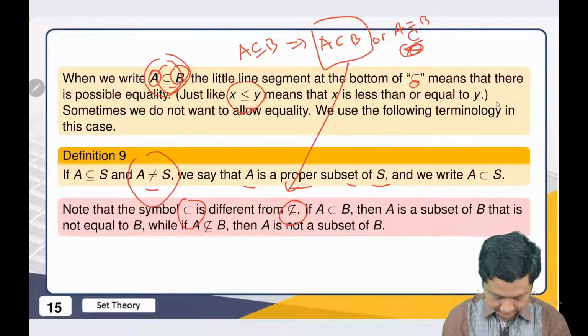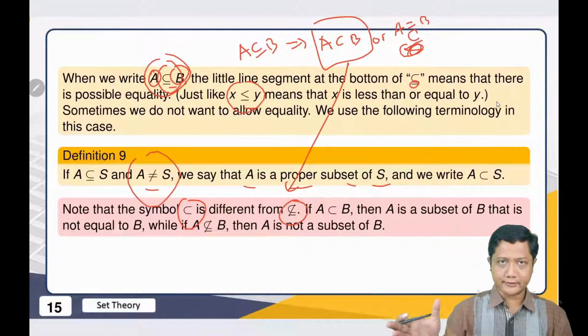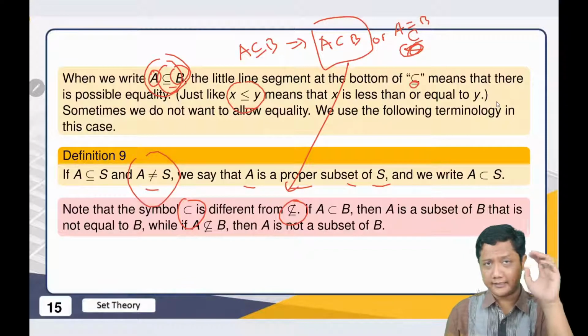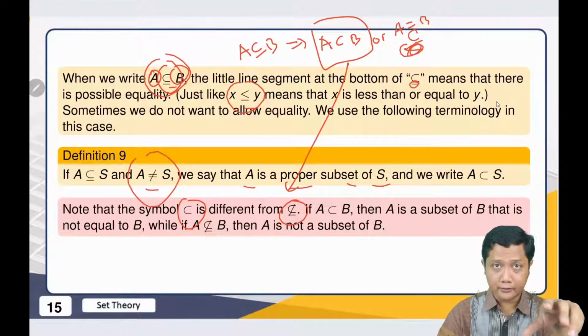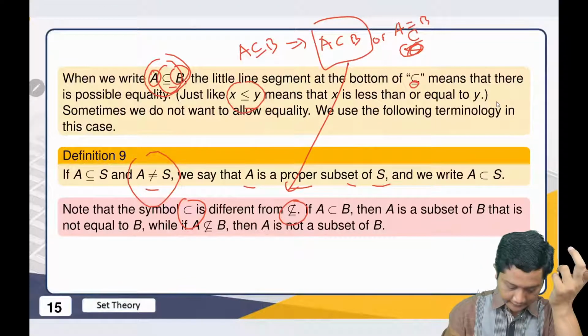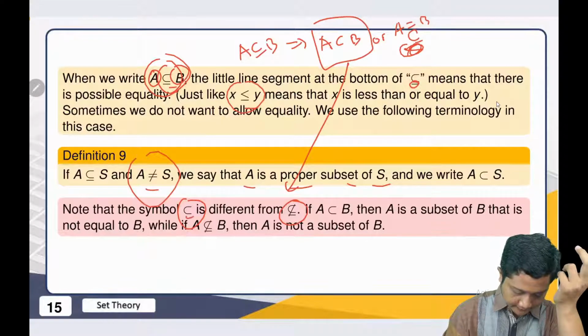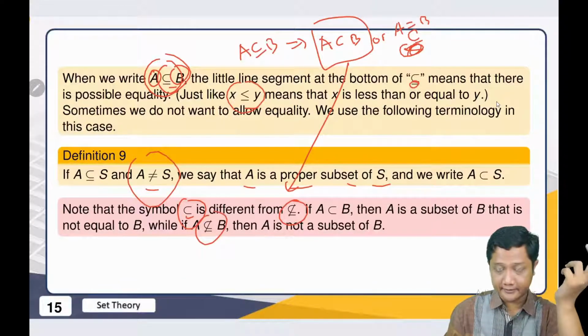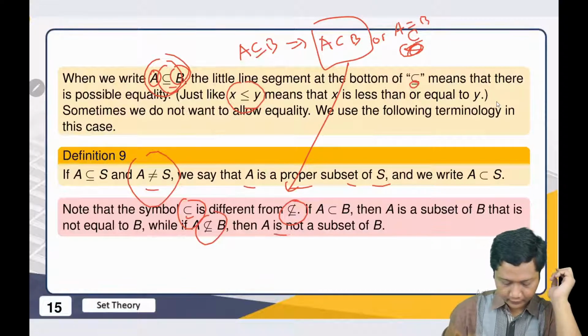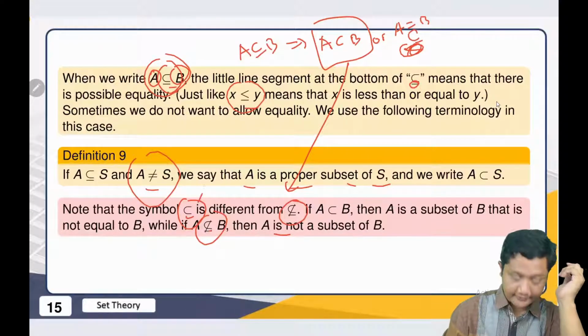Please be careful with that, and some books may write it differently. Also, this symbol doesn't mean that it's not a subset. So this and this are different.